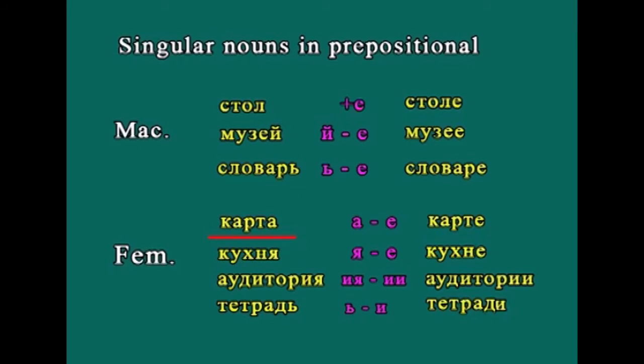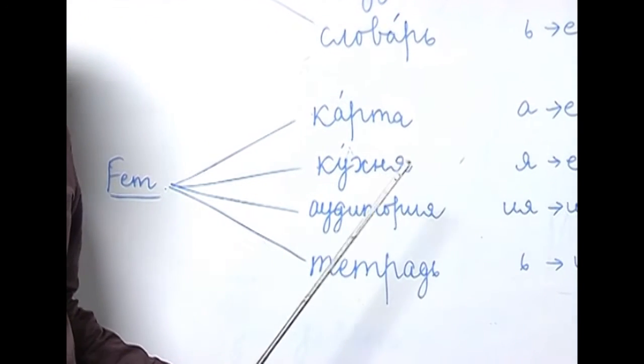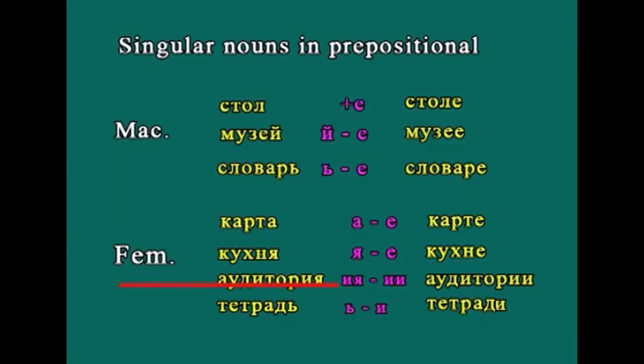So, а has to be replaced with е. So, карта will be карте. Let us take another ending, which is the я ending. Я is a soft vowel. So, кухня, кухня is kitchen. So, how do we change кухня in the prepositional case? Я has to be replaced with е, soft vowel е, кухне.